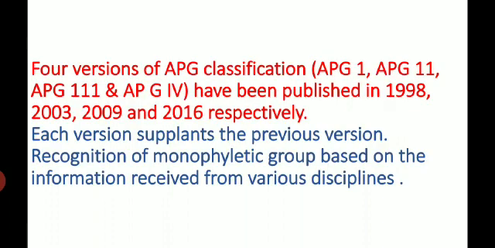The APG classification includes four versions: APG1, APG2, APG3 and APG4. The four classifications were published in the years 1998, 2003, 2009 and 2016 respectively. Each version supplements the previous version.